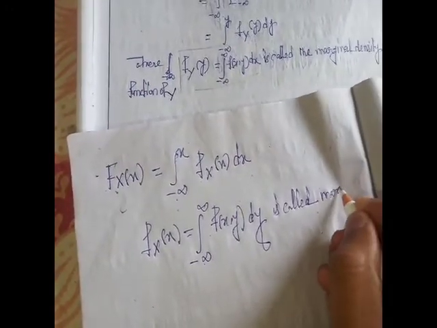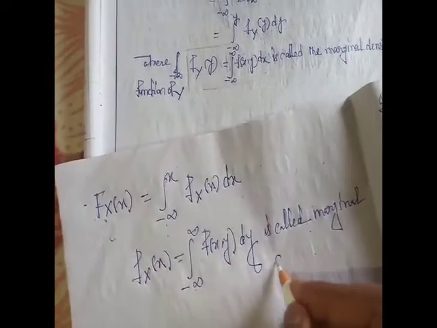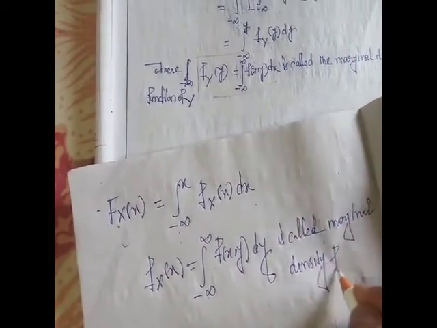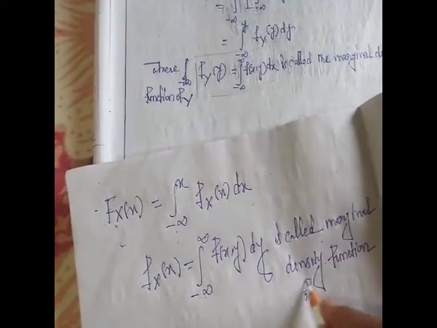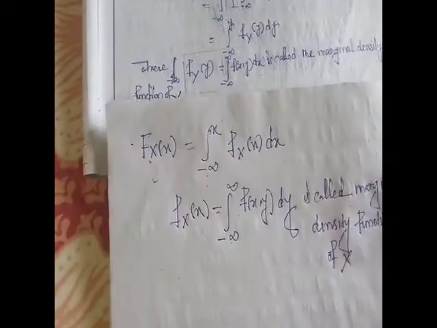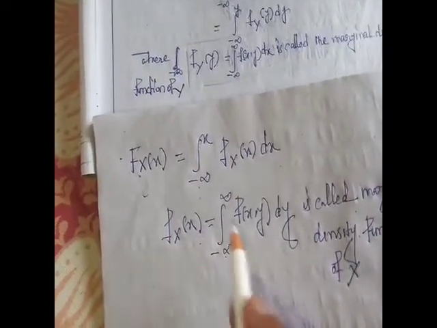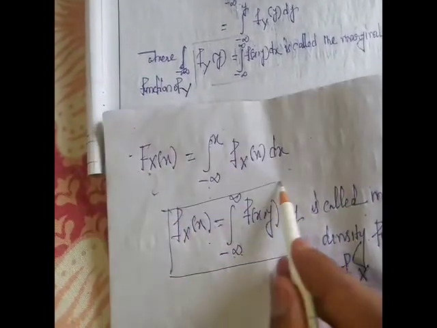So the marginal density function of x is f of x equals integration minus infinity to infinity of f of x,y dy. This is the most important result.